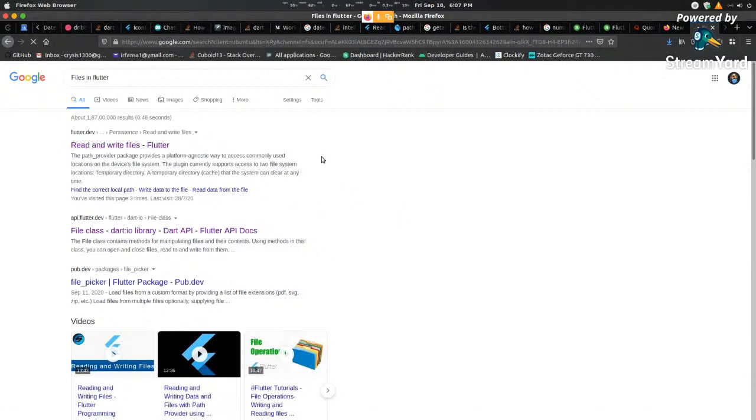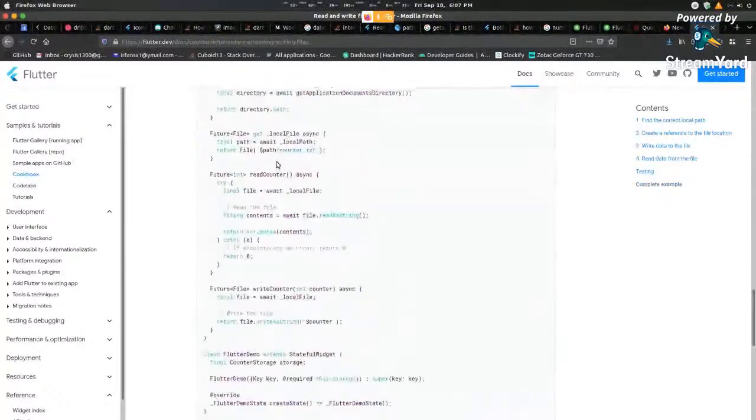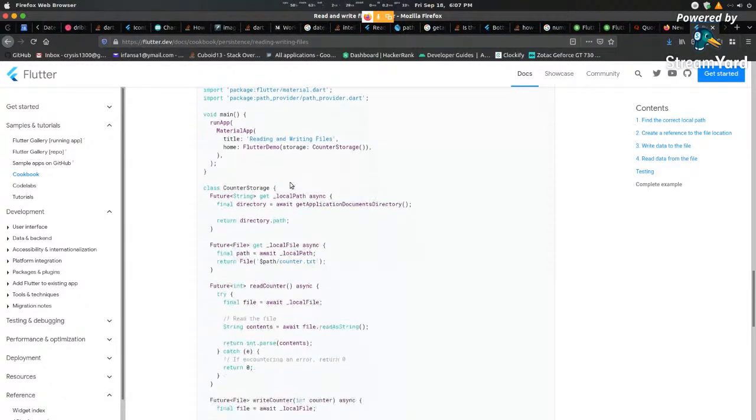All right, so read and write files. This is just based off the basic Flutter documentation that we have. Over here, you can see that there's predefined code that lets you access and increment a file. Remember the basic counter app that is built by default? It's just that, but with a counter storage instead.